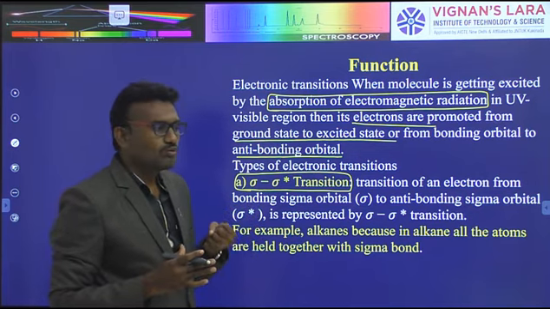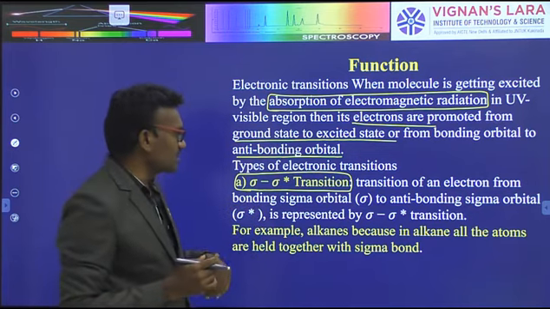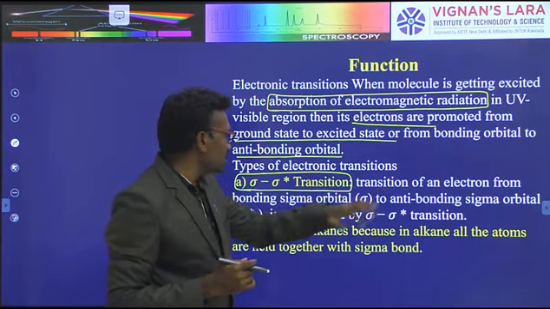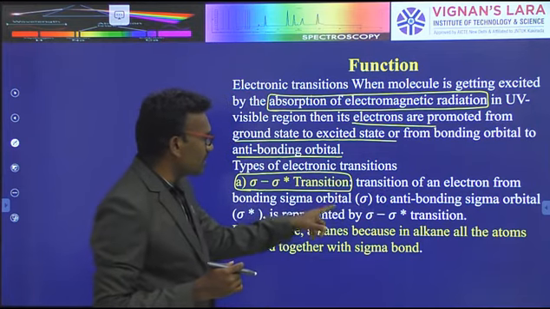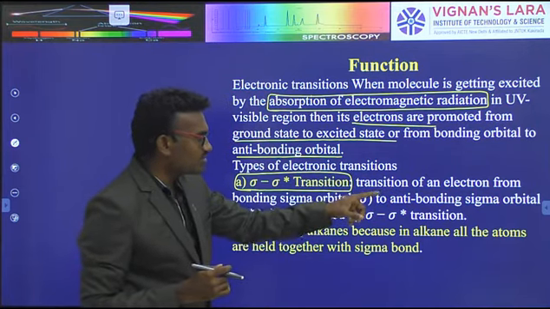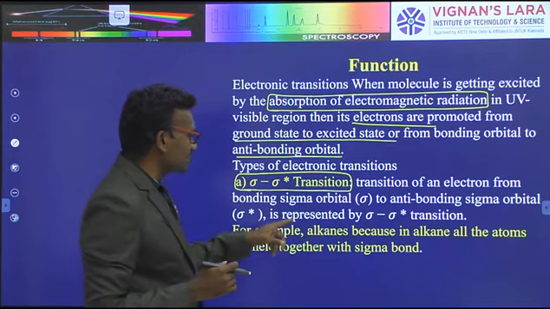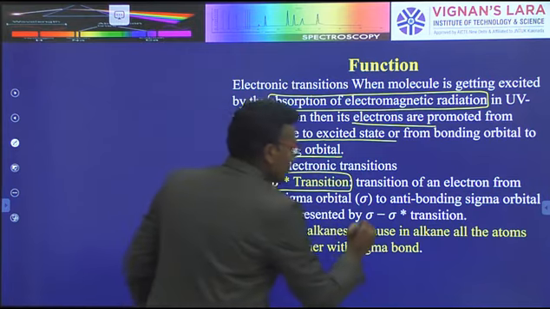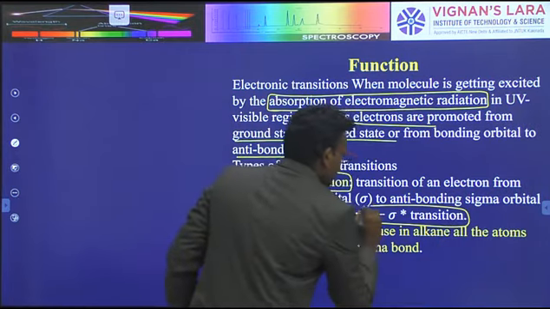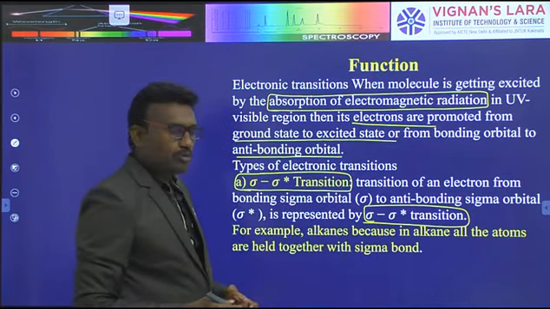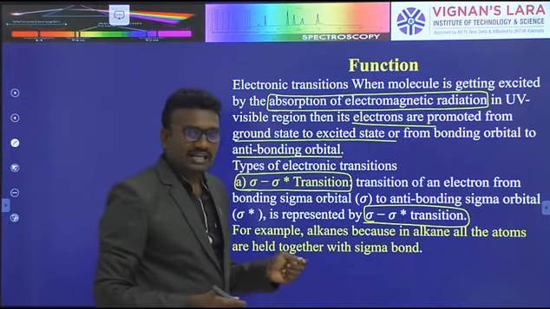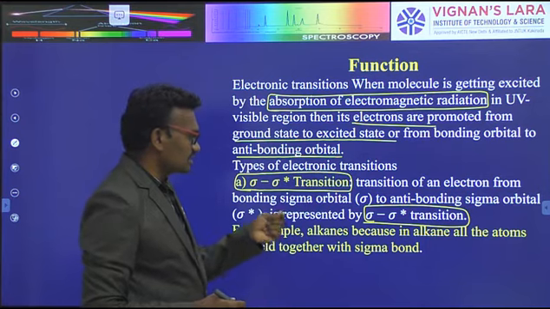The transfer of electrons from a bonding sigma orbital to an anti-bonding sigma orbital is represented by the sigma to sigma star transition. Which compounds show the sigma to sigma star transition?